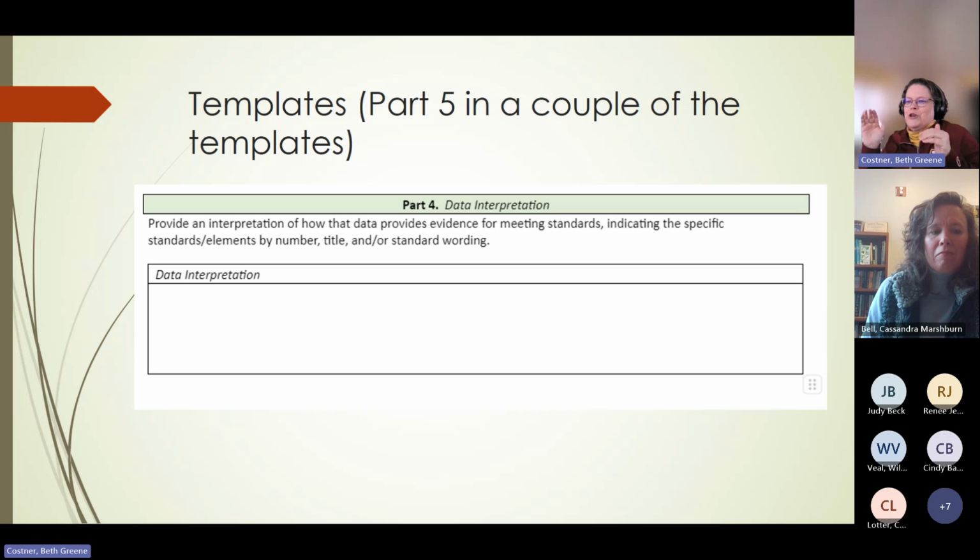A couple of these data interpretations, actually section 5, because something's left out before, but the one I pulled it out of, it was data interpretation, which is section 4. Data interpretation does not have to be a novel. Again, just make sure you're really talking about what the data tells you about your program and your candidates, both positive and areas for attention or growth. So that's pretty common.